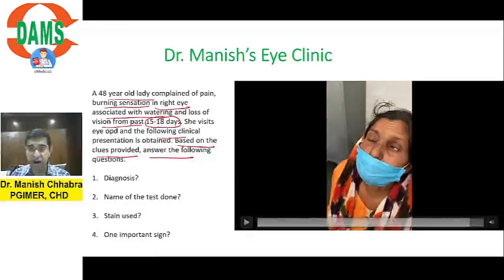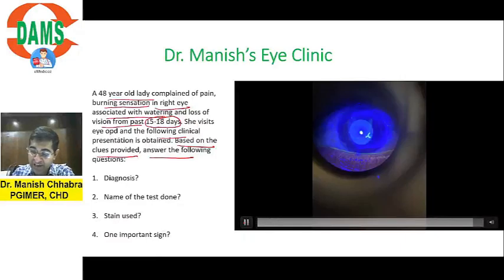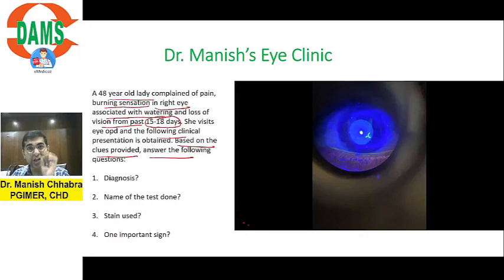Alright. So after staining, what am I going to see? So I saw this typical history, typical presentation. Now coming over to the questions, then we'll have a short discussion about the disease. Now let me know about the diagnosis. I think most of you have written the diagnosis. So yes, the diagnosis is correct. It is not herpes simplex keratitis, my dears. This is herpes zoster ophthalmicus.